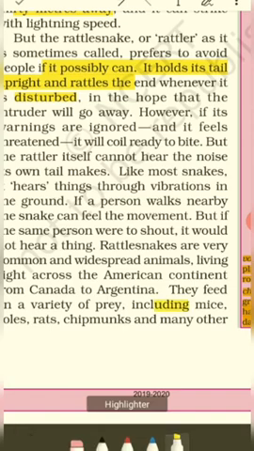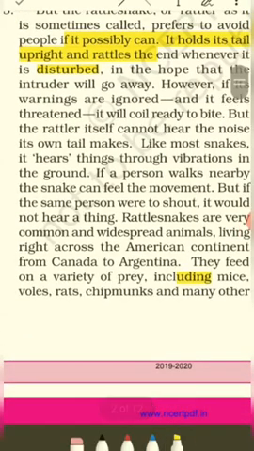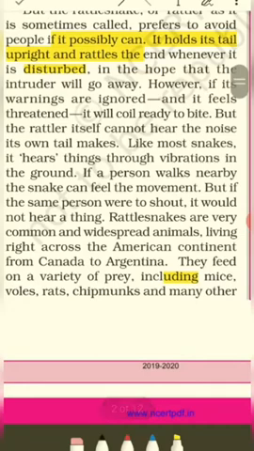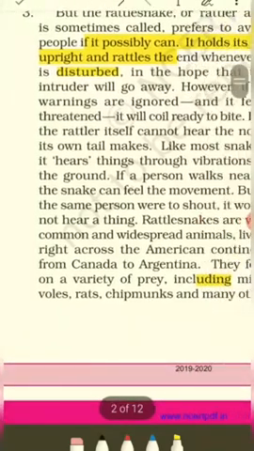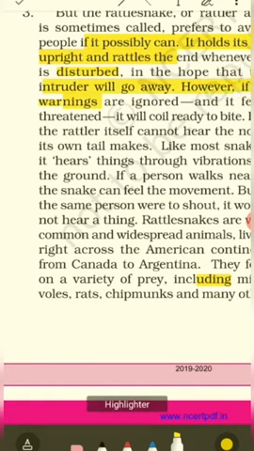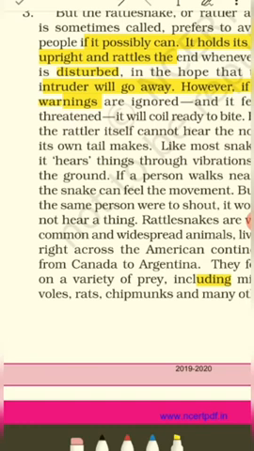Why does it rattle it? It rattles its tail, or keeps moving it vigorously with the hope that the intruder will go away. An intruder is a person who disturbs somebody's privacy. Okay, so if you are in the snake's territory or area, you are the intruder. Clear? So the rattlesnake keeps rattling its rattle whenever an intruder tries to disturb it. This is an indication to the intruder, or a warning sign, that the snake is not welcoming you and you are required to go away immediately.